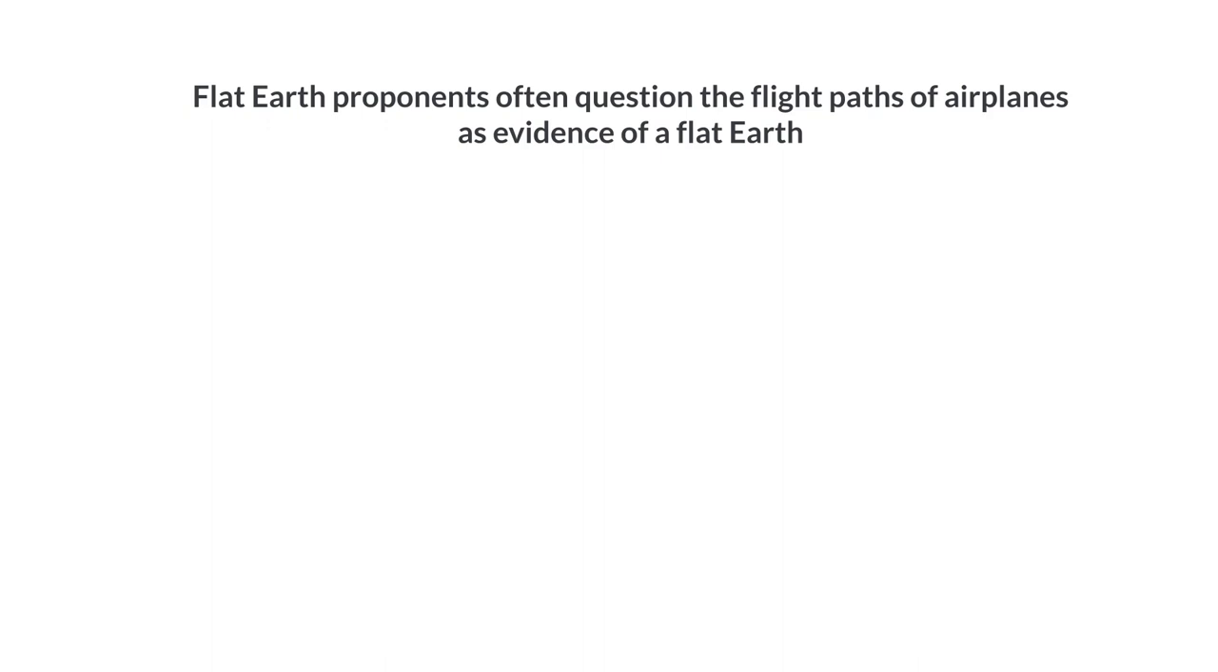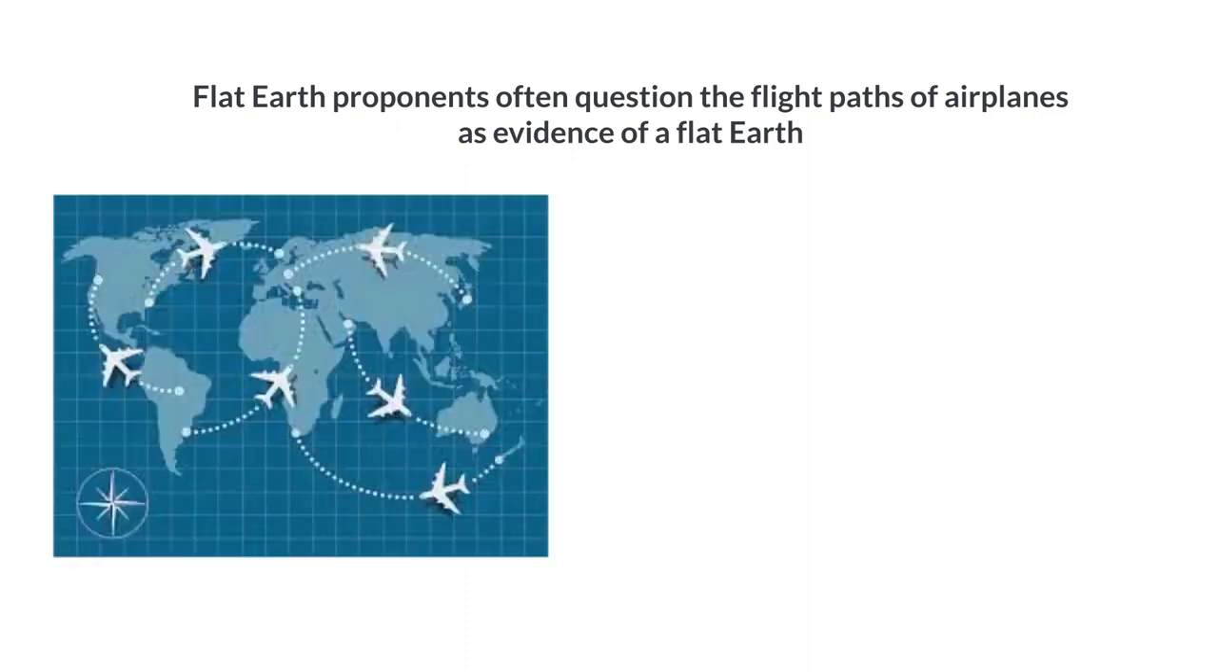Flat Earth proponents often question the flight paths of airplanes as evidence of a flat Earth. They argue that if the Earth were truly spherical, airplanes would have to constantly adjust their altitude to account for the curvature of the Earth.